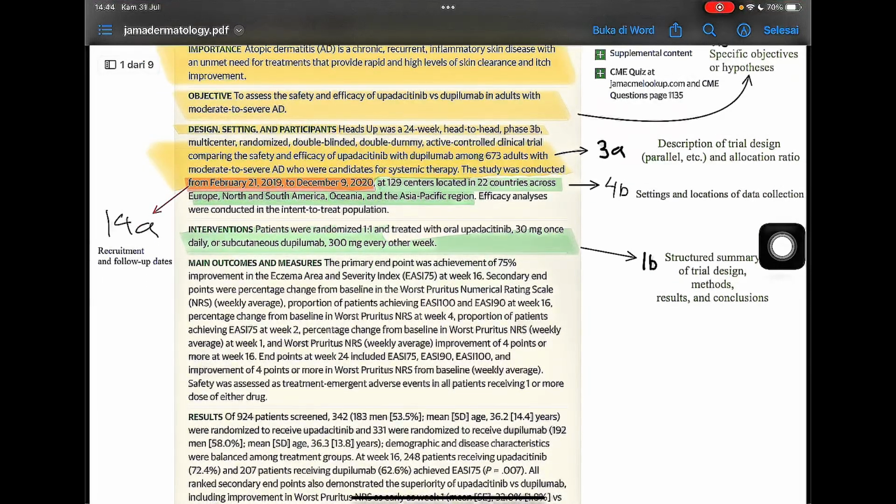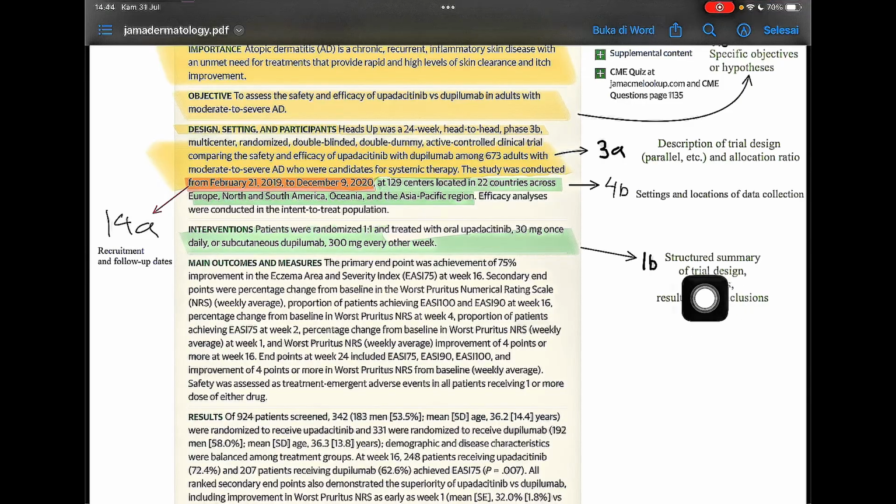And then 1B, patients were randomized 1:1 and treated with oral upadacitinib 30 milligram once daily or subcutaneous dupilumab 300 milligram every other week.